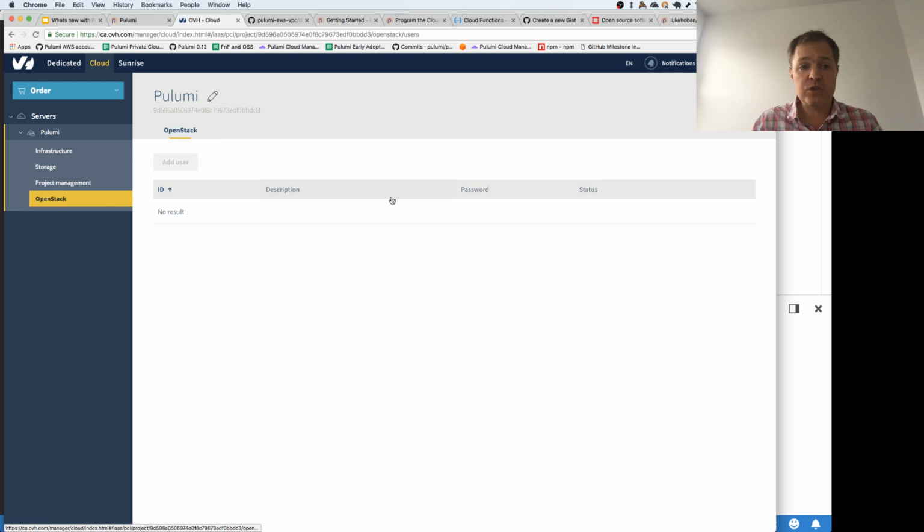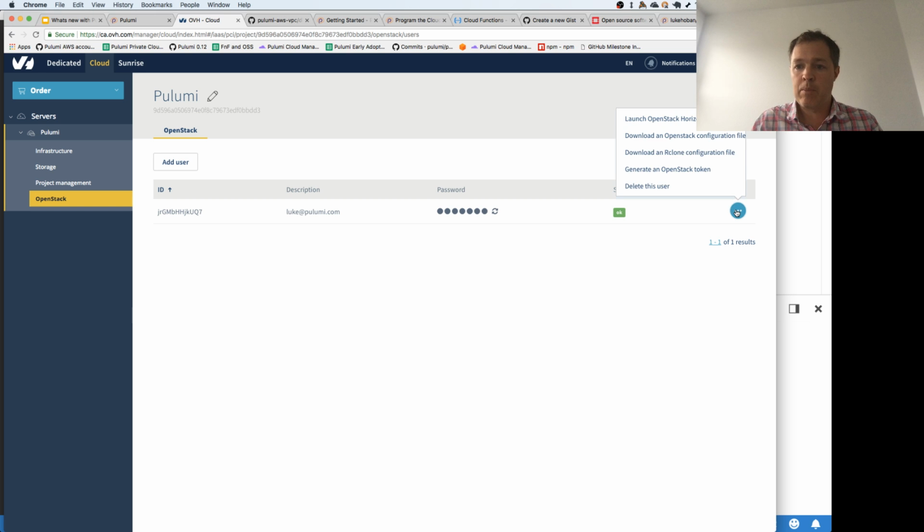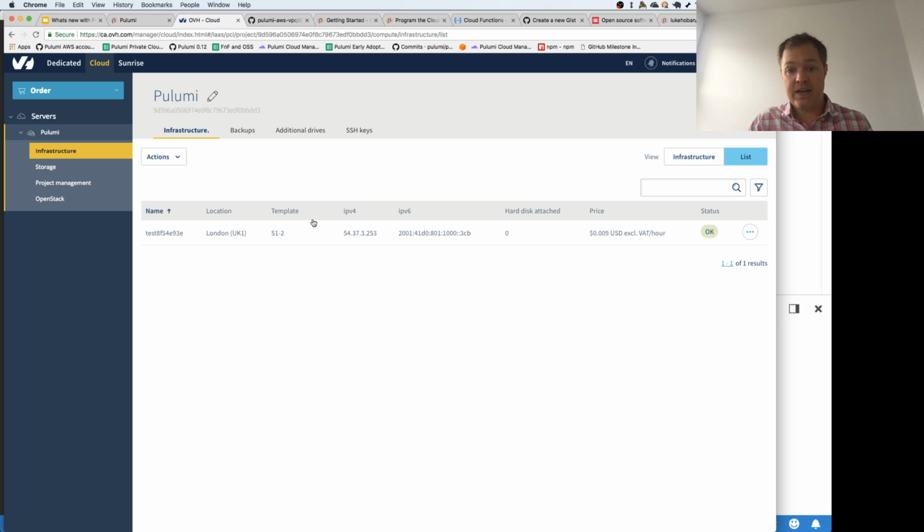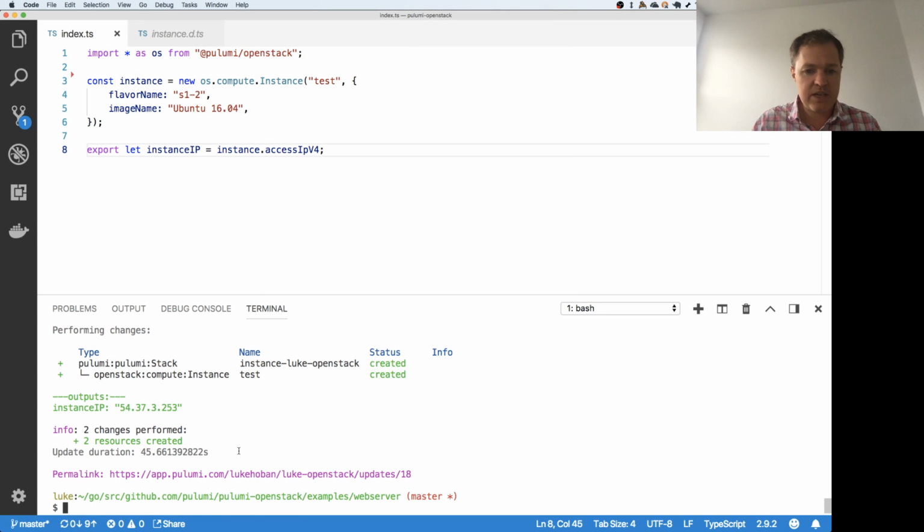So one, in the OVH console, for example, if you want to use the OpenStack support, I can come over here and I can download the OpenStack configuration files, and these can be used really easily to set up your configuration, your environment variables, so that you can do Pulumi deployment. So nothing's really needed other than just downloading one of these configuration files and sourcing it into your environment. But now I can use that to spin up things like this VM here, and you see that just in about 45 seconds I spun up a VM inside OVH.